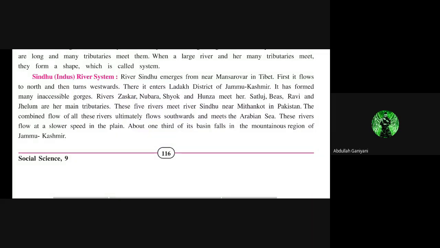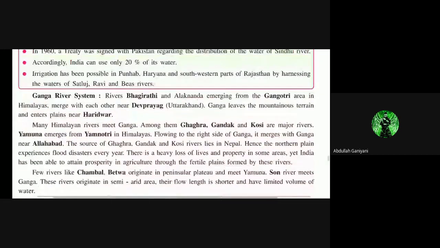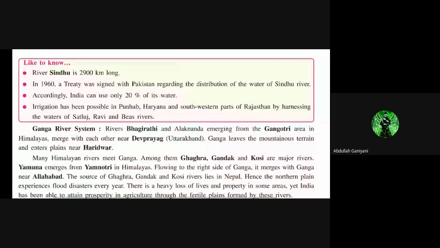One third of its basin in the mountainous region is in Jammu and Kashmir. Sindhu is 2,900 kilometers long, and they have passed a treaty about who will use 20% of the water. That is Pakistan.